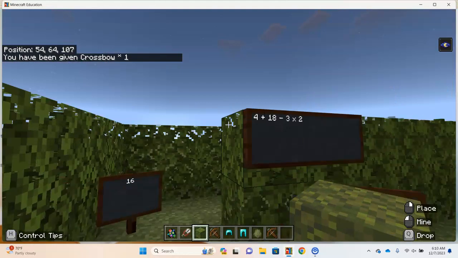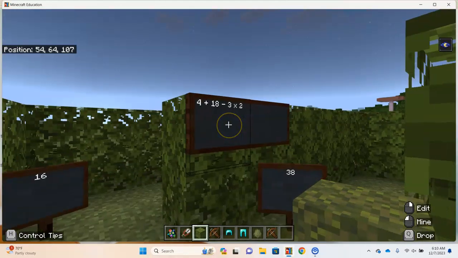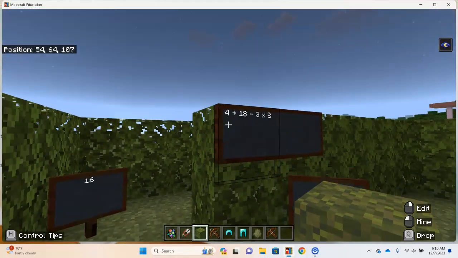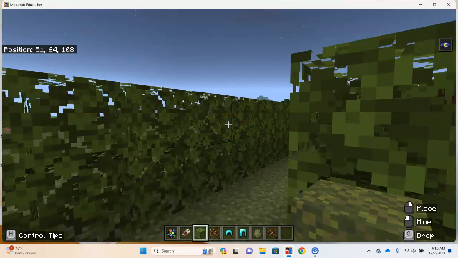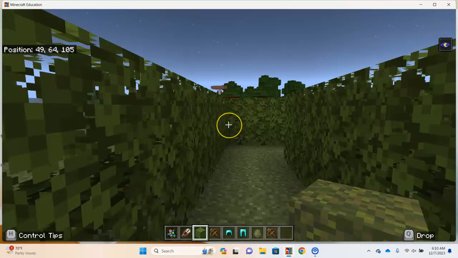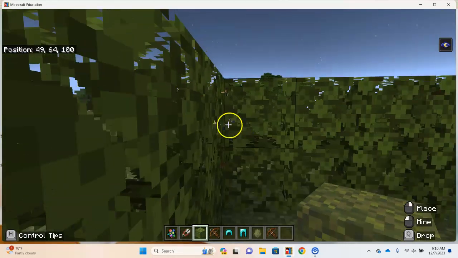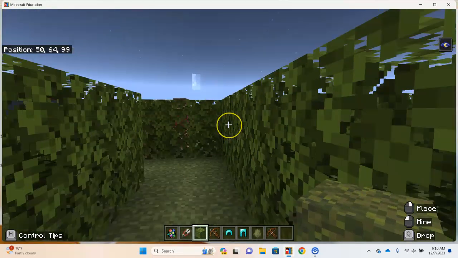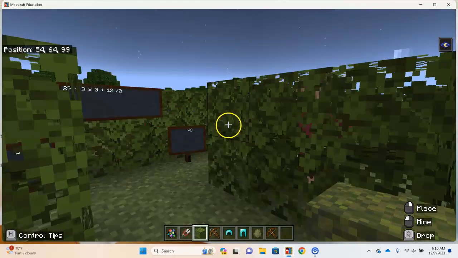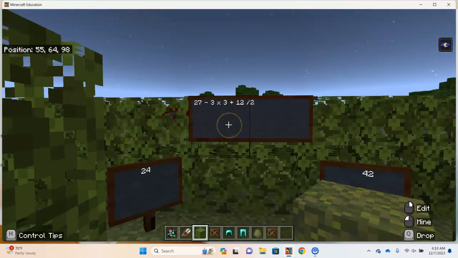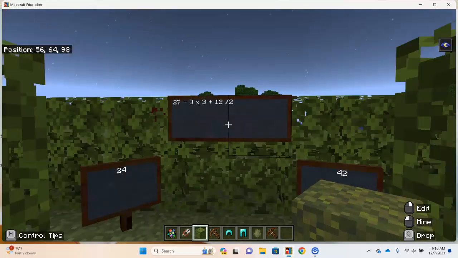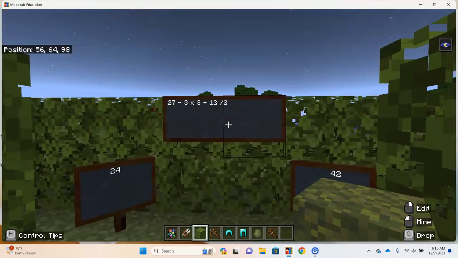All right, our next problem: 4 plus 18 minus 3 times 2. 3 times 2 is 6. 4 plus 18 is 22, minus 6 is 16. All right, another math problem: 27 minus 9 plus 6. So 18 plus 6, 24.